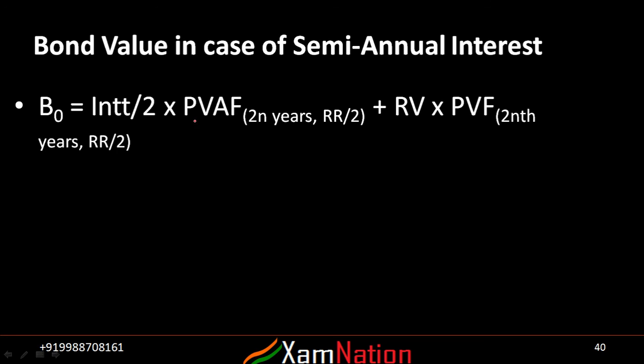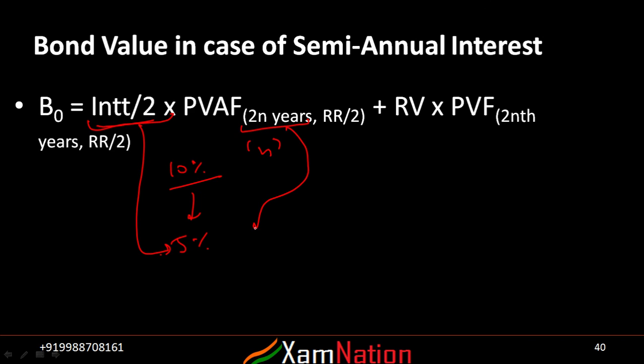Now in this slide you can see that in the last slide we assumed that you get interest every year. If it is a semi-annual bond, which is generally the practice in India, then you will get the interest after 6 months. That's why, if your interest is 10% per annum, rather than taking 10% you will take 5%. And if it is for n years, you will not discount for n years, but you will discount for 2n times. That's why 2n is written here. So if it is semi-annual, you will do this to arrive at the bond value.